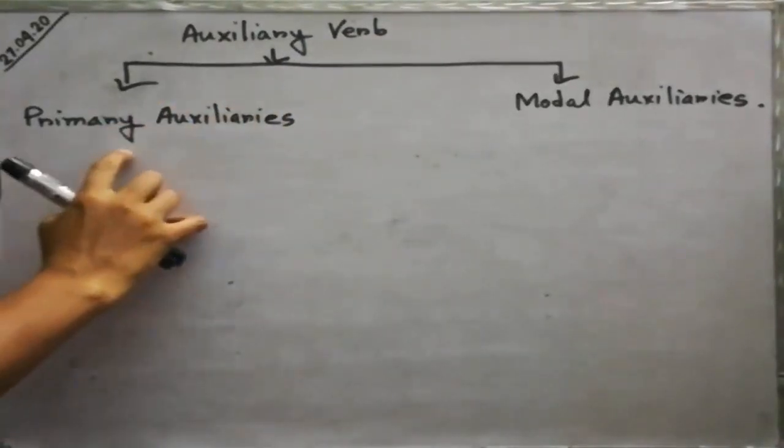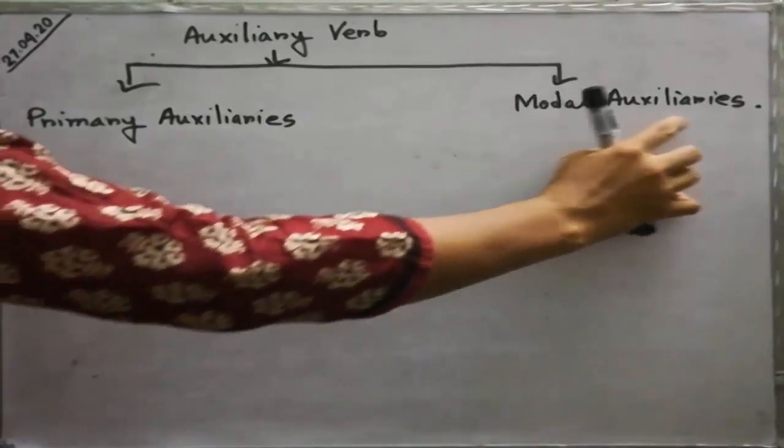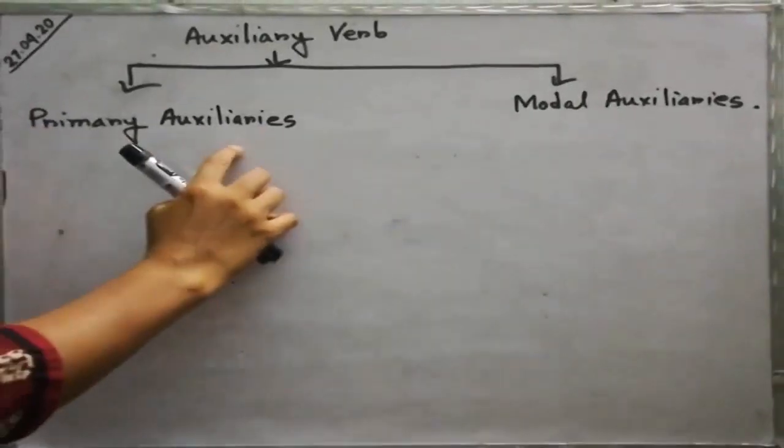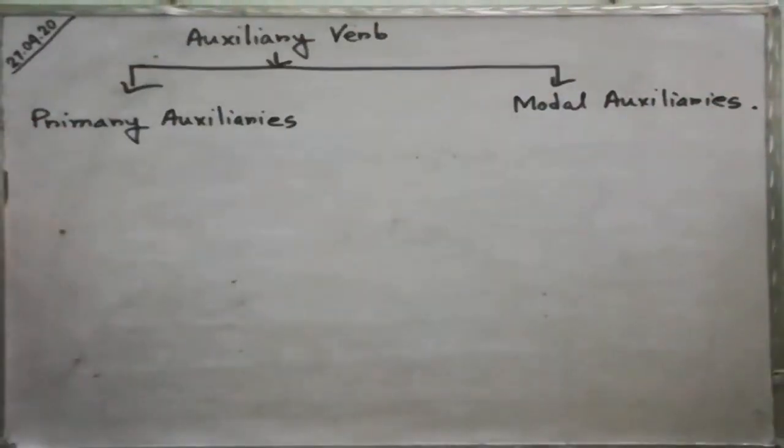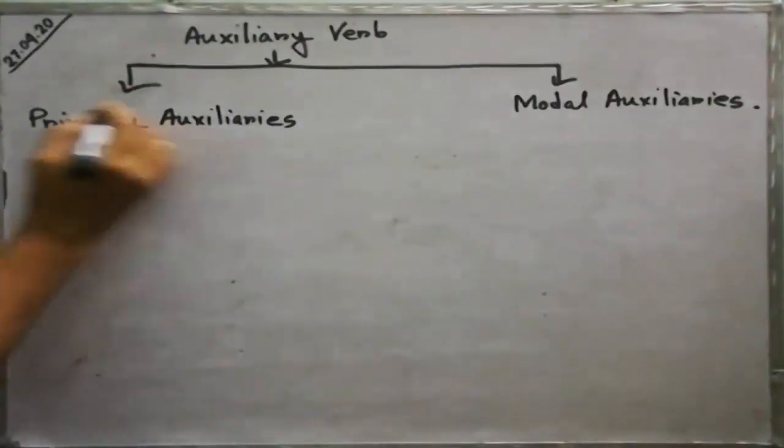Auxiliaries. That is primary auxiliaries and modal auxiliaries. Now look at primary auxiliaries.